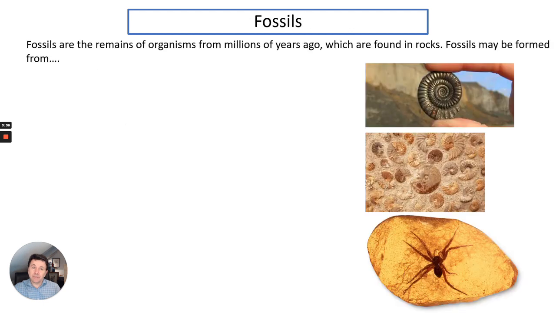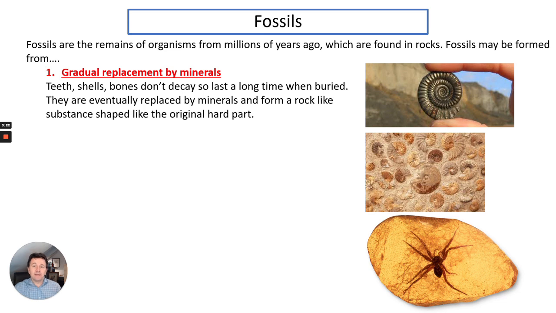So in your exam, you'll need to know a bit about fossils. So we'll look at fossils and the fossil record. These are remains of organisms from millions of years ago, and they are found in rocks. Fossils are formed in three particular ways. Firstly, the gradual replacement by minerals. Hard parts like teeth, shell and bones won't decay and they last a long period of time.